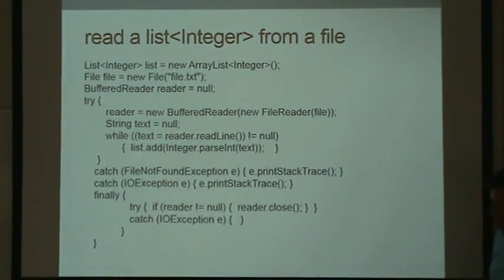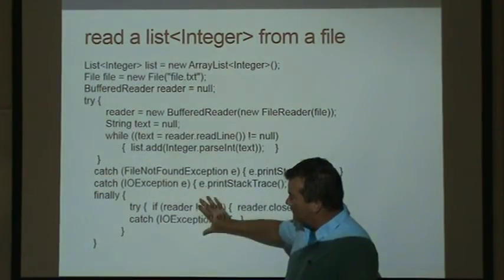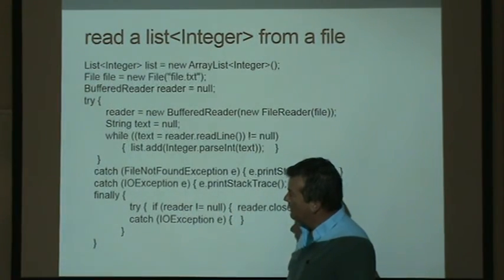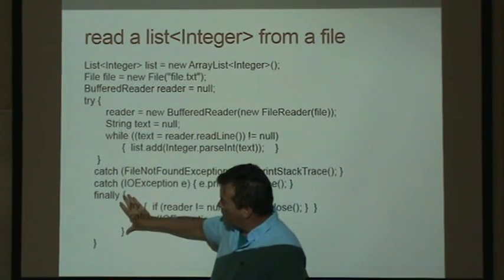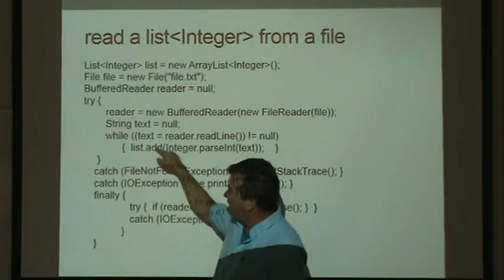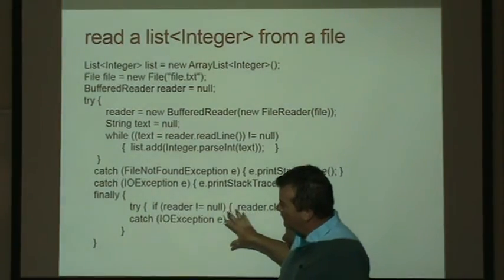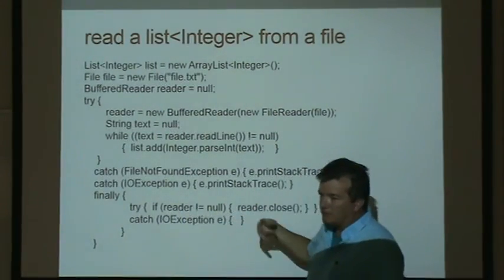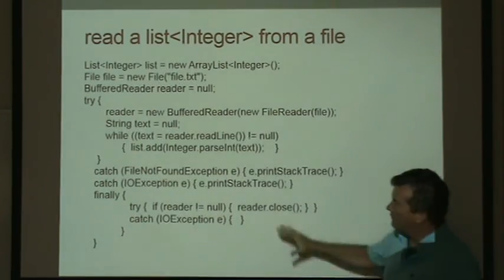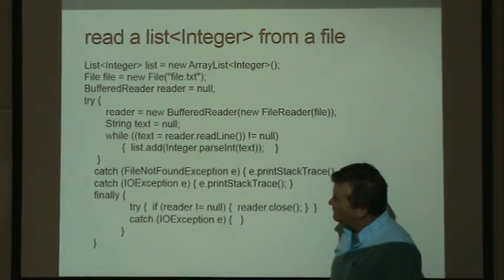The finally code will run. So you can be guaranteed that this code will run. You might think, well, why don't we just put it outside of the try and the catches? Well, if any exception hit, then this code wouldn't run. And then having it in a finally block lets it run whether this code ran successfully or an exception had occurred.